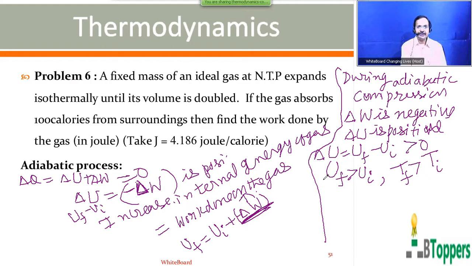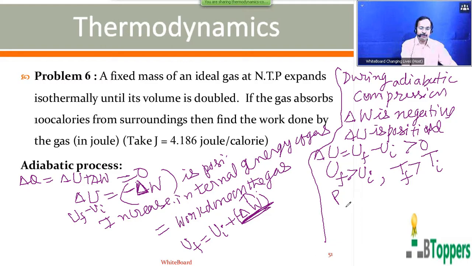So in the adiabatic expansion, as explained, temperature of gas falls. Adiabatic expansion causes cooling of the gas and adiabatic compression causes heating of the gas. So temperature of gas does not remain constant in the adiabatic process. Therefore, Boyle's law is not applicable for the ideal gas in the adiabatic process. Boyle's law is applicable for the ideal gas in isothermal process.